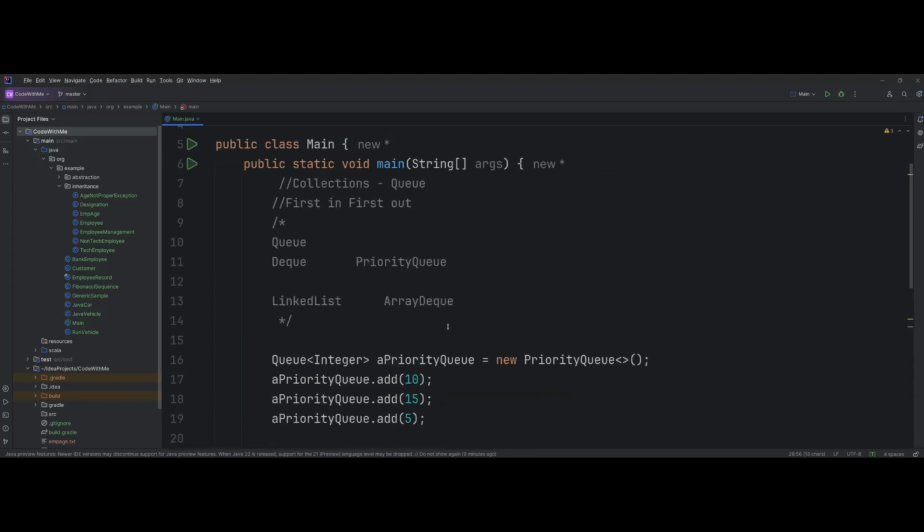There is also a concept of priority blocking queue, which will be useful for multi-threaded environments. I'll talk about that in multi-threading and concurrency, so stay tuned for that video, which will be out very soon on my new playlist, which is going to be on concurrency and multi-threading in Java.